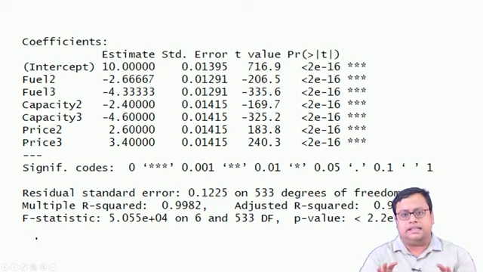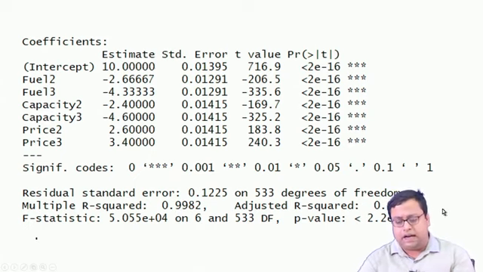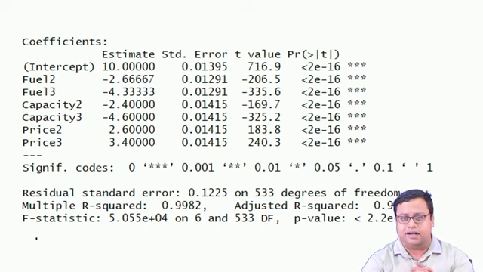This is the PPT. You can see that our F statistic is 5055, which is pretty high. The p value corresponding to the F statistic is lower than 0.05, so we are happy with this regression. Our adjusted R square is very high, 0.9982, which also makes us happy, and this is the regression that I get.